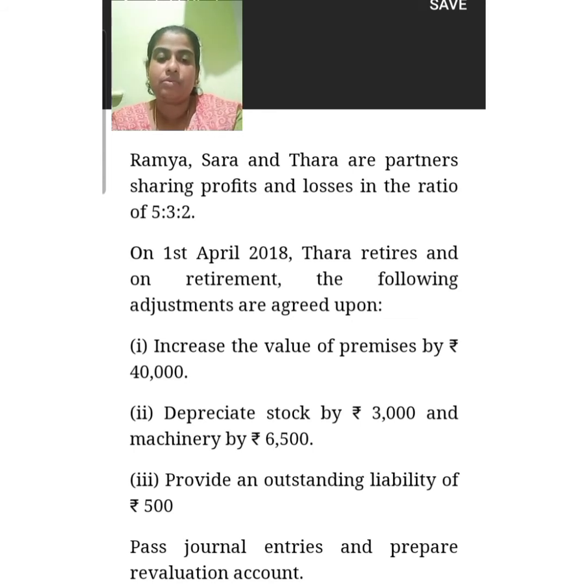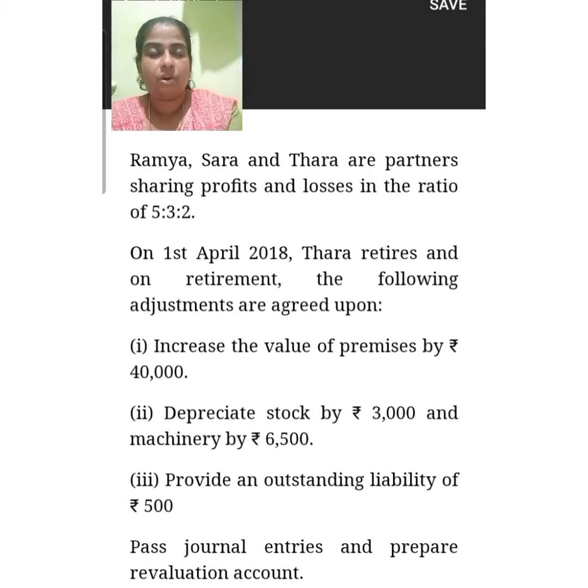Then provide an outstanding liability of 500. Outstanding liability is a liability for the company, so the liability amount also increases. So record that amount on the debit side as to outstanding liability 500.